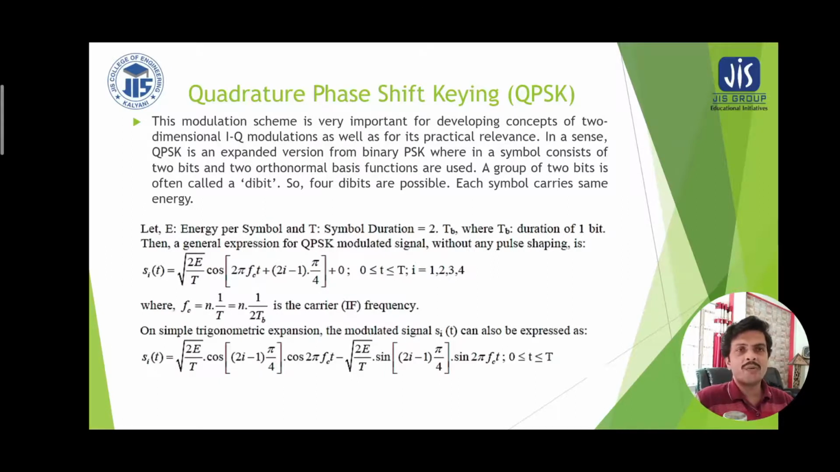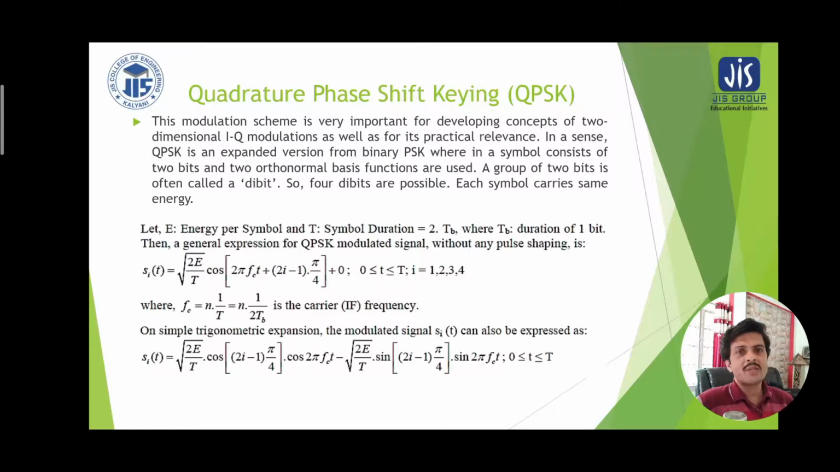A group of 2 bits is often called a dibit, because if we combine two bits, another name is required, and that is known as a dibit. So for dibits, 4 dibits are possible. Each symbol carries the same energy. Now let E be the energy per symbol and T the symbol duration, which is equal to 2Tb, where Tb is the bit duration, because two bits construct one symbol, so 2 times the bit duration is the symbol duration.